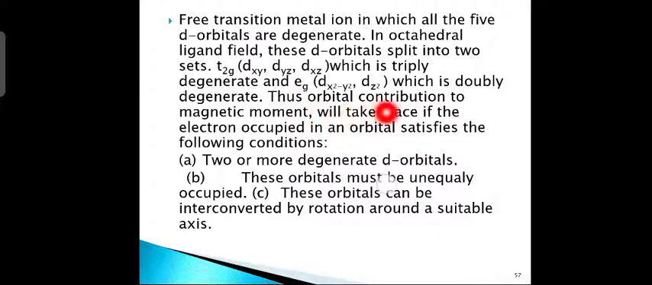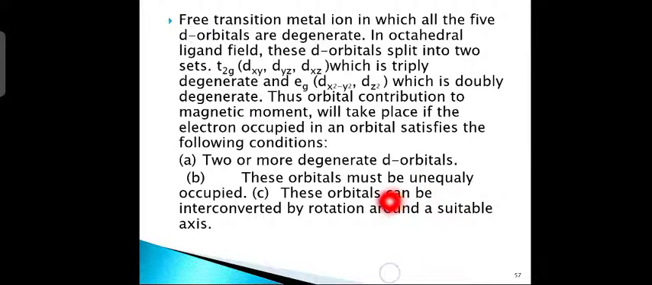Thus, orbital contribution to magnetic moment will take place if the electron occupied in an orbital satisfies the following conditions. Which are the conditions? Two or more degenerate orbitals, and these orbitals must be unequally occupied. So it should contain two or more degenerate orbitals, these must be unequally occupied, and these orbitals can be interconverted by rotation around a suitable axis.